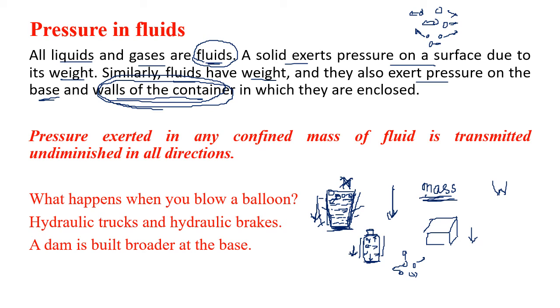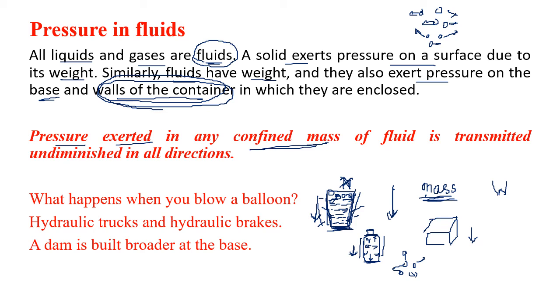Let us look at an example. If you look at a balloon, when you blow air into the balloon, what happens? The balloon gets bigger and bigger. Why? There is atmospheric pressure outside, but you are increasing the pressure inside the balloon. Because you have increased the pressure, the rubber membrane of the balloon is getting bigger, and the balloon is becoming bigger. But do you see a particular shape in the balloon? No. The balloon will grow equally in all directions because there is a theory which states that pressure exerted in any